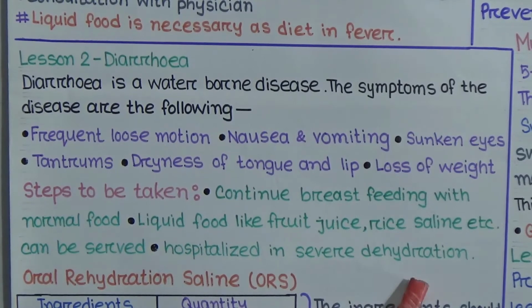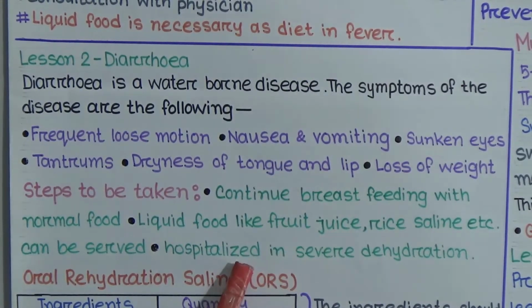Hospitalize in severe dehydration. As a child is suffering from diarrhea, because of loose motion, a child can suffer from dehydration also. Dehydration means lack of water. So if the child is in severe dehydration, we must hospitalize him or her.